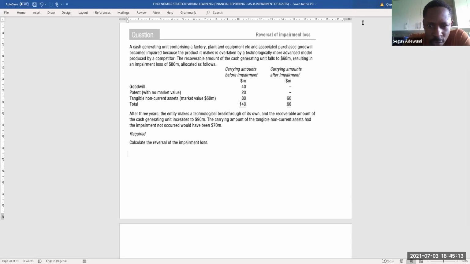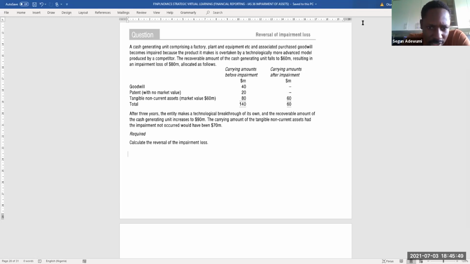So goodwill had $40 million before impairment, patents with no market value, $20 million before impairment, tangible non-current assets with market value of $60 million had $80 million before impairment, and the total is $140 million. So goodwill had nil after impairment, patents had nil after impairment, tangible non-current assets I mean $60 million after impairment, and a total of $60 million.